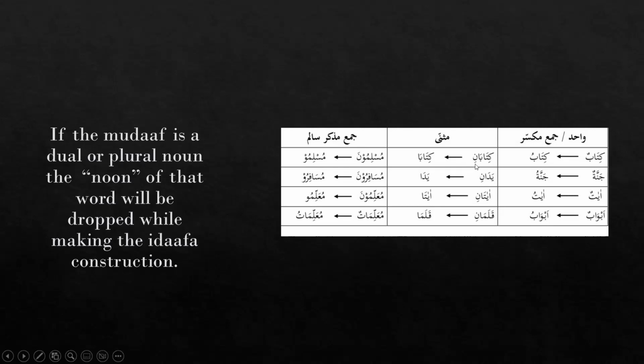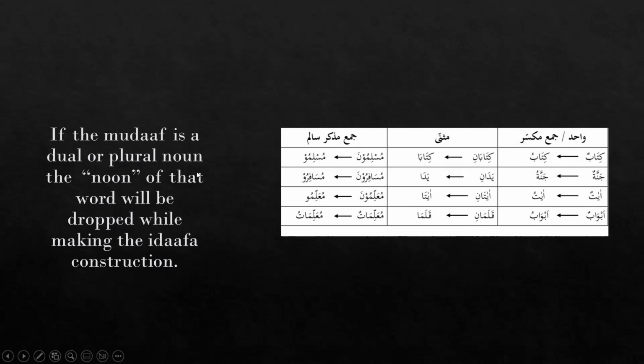that we make in the construction, like we did in the Muslimun chart and the Muslimatun chart. So what we are going to do to make it a mudaf, we are going to drop the noon here. See, all the words are now ready to become mudaf because we have dropped their noon or the form of tanween from the musanna forms. Kitabani becomes kitaba. Yadani becomes yada. Ayatani becomes ayata. Kalamani becomes kalama. So they are all ready to become mudaf now.